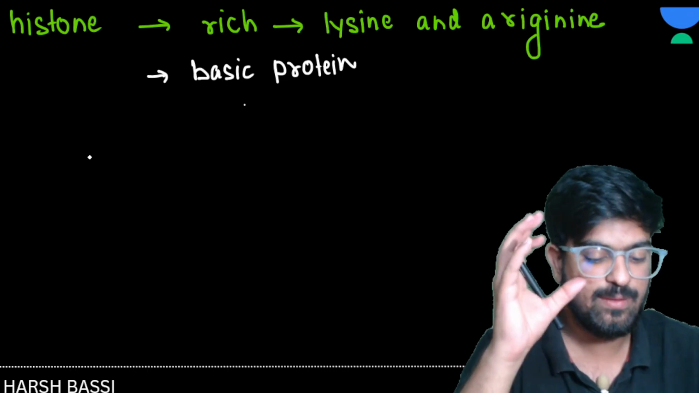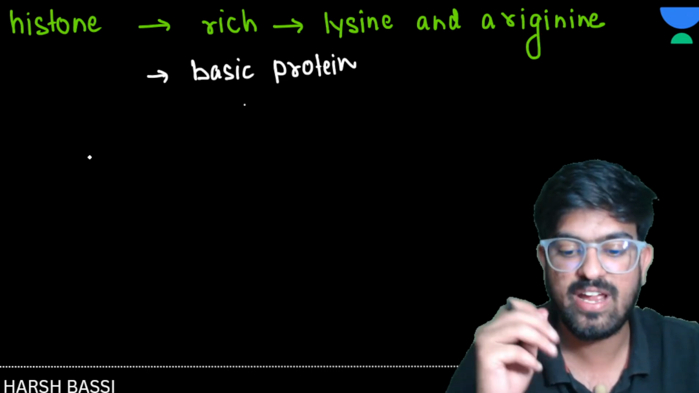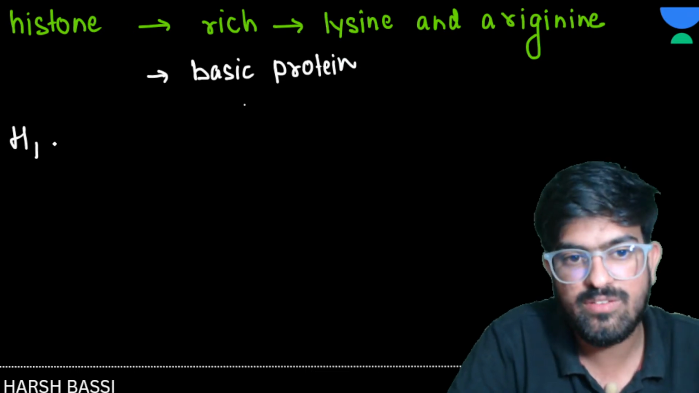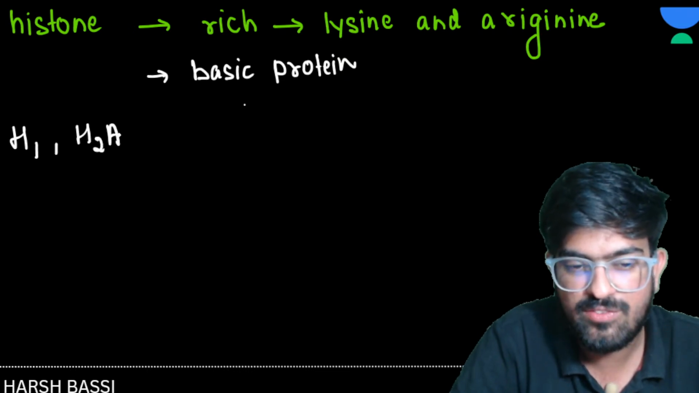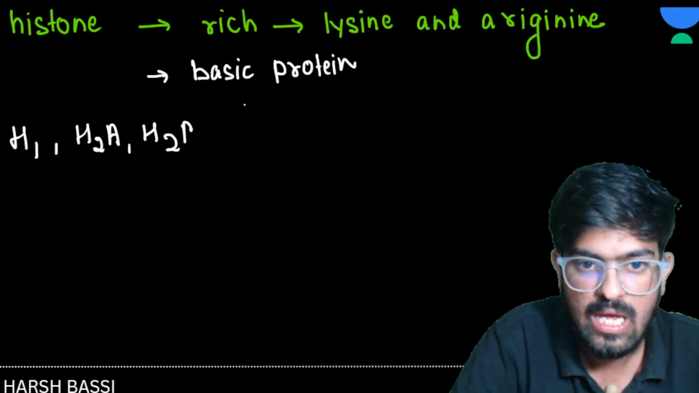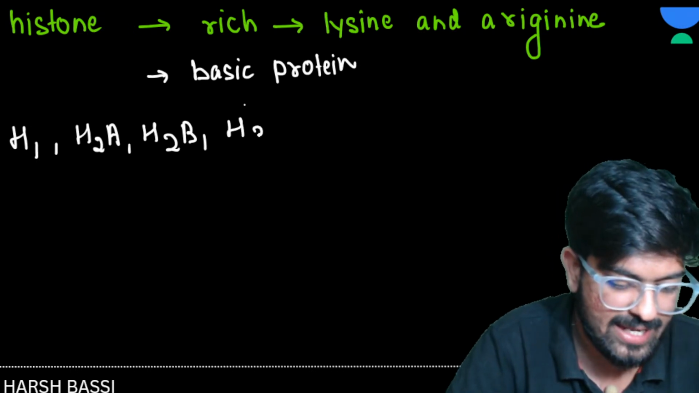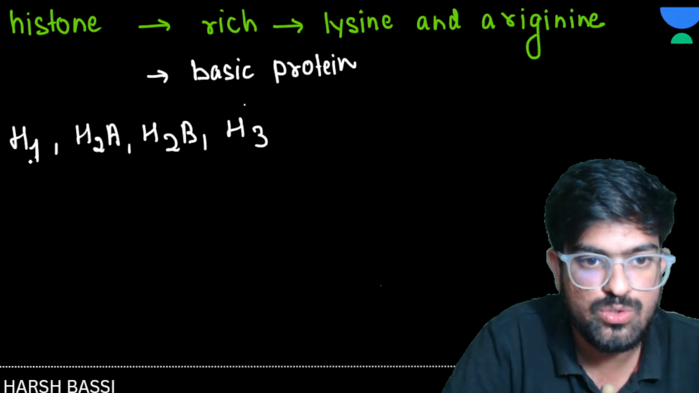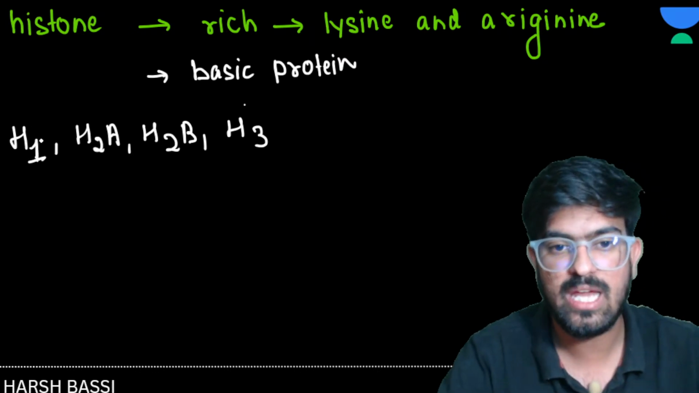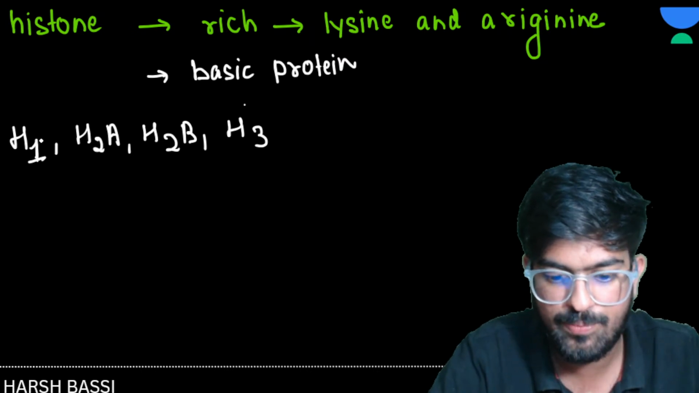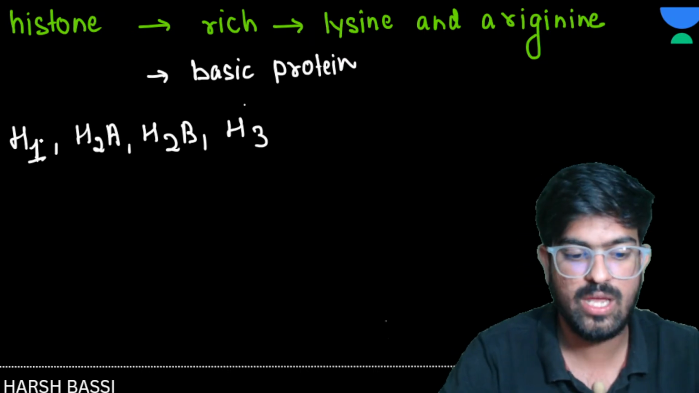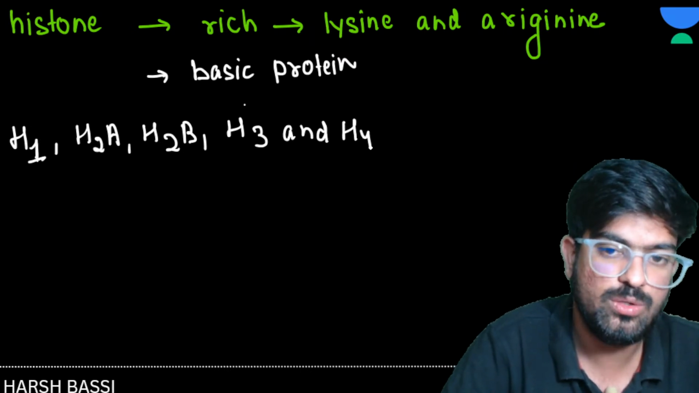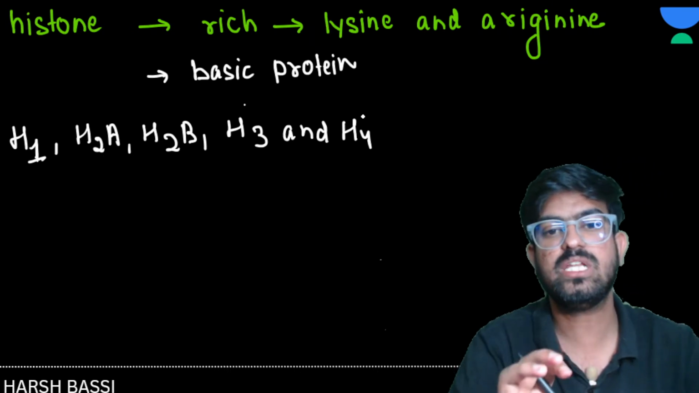Now, there are 5 types of histone. We have H1 histone, then H2A, then H2B, and then H3, positively charged. And I forgot one, H4. So we have 5 types of these proteins.